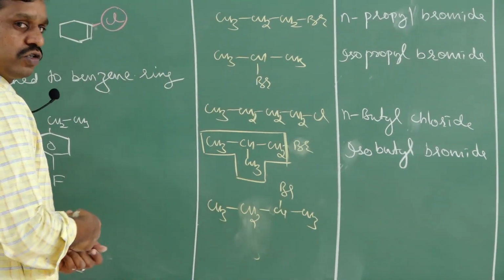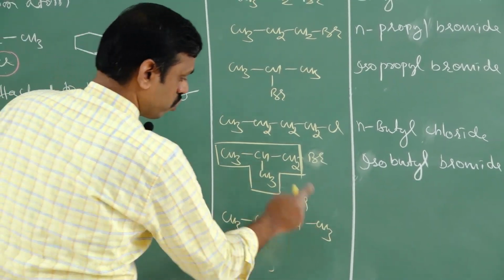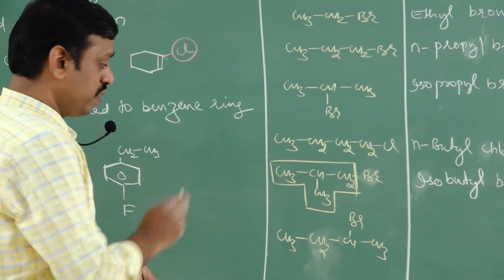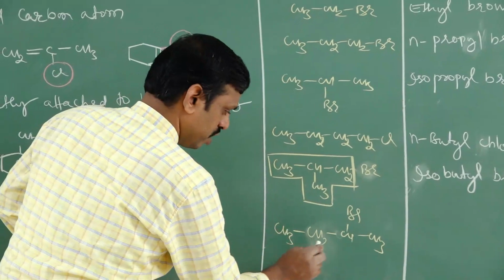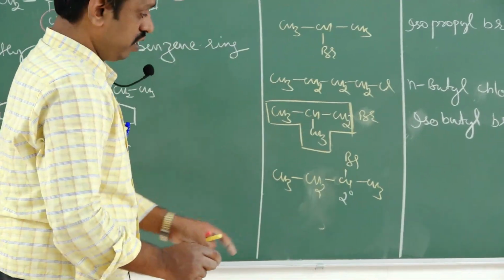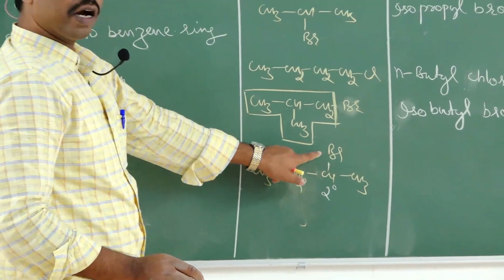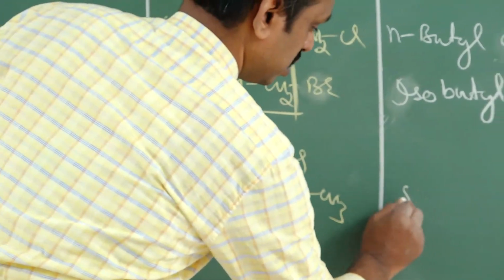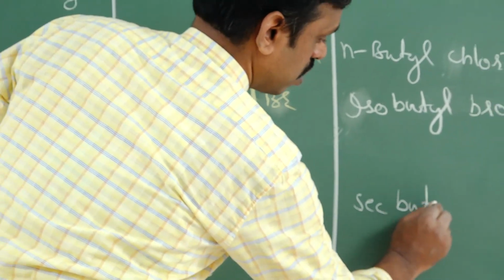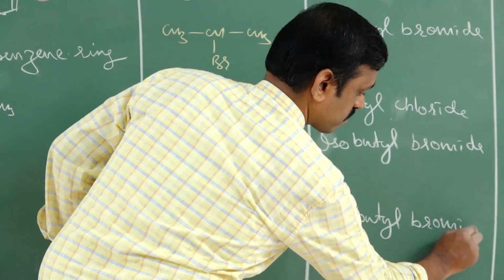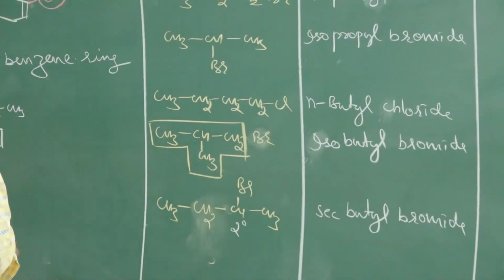Now see, it is also butyl: 1, 2, 3, 4, there are four carbons. It is also butyl, but this is not isobutyl. Students, remember, the bromine here is present on a secondary carbon. If the bromine is present on a secondary carbon, it is called secondary butyl bromide. Next,